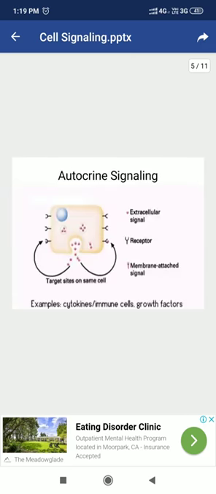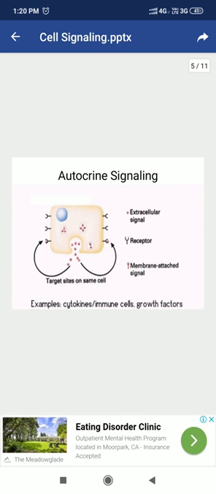In autocrine signaling, the signal producing cell and the target cell are the same. The cell which produces the signal molecule, the ligand molecule, binds that ligand molecule to the signal producing cell itself and then generates an appropriate cellular response.